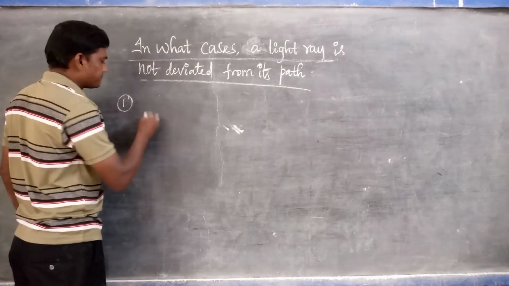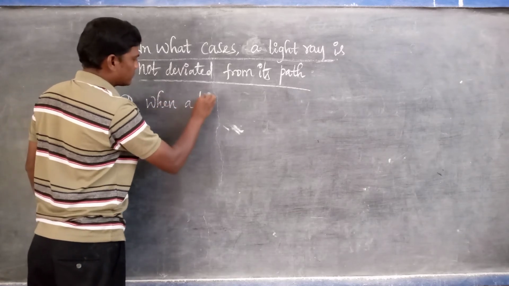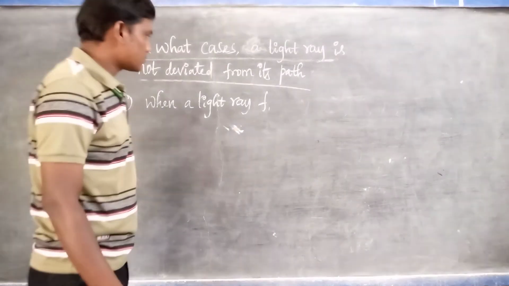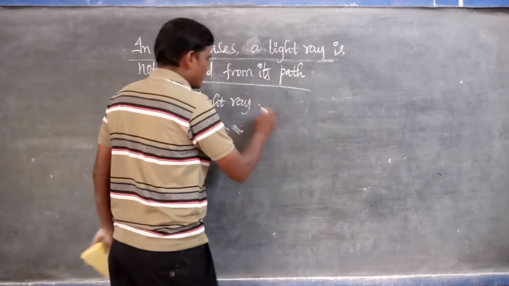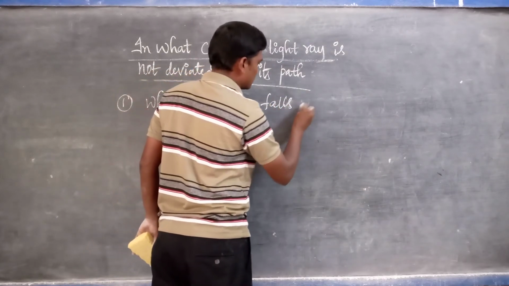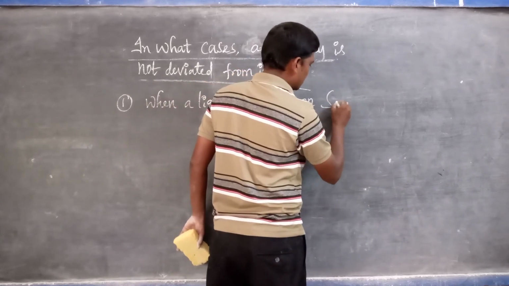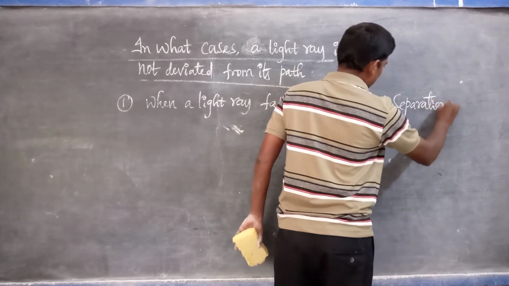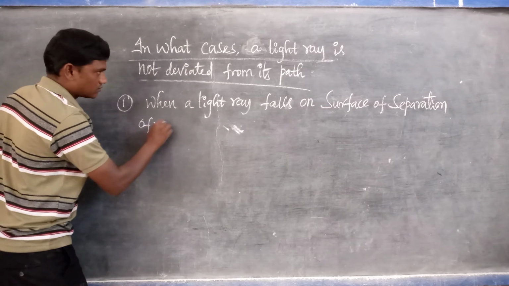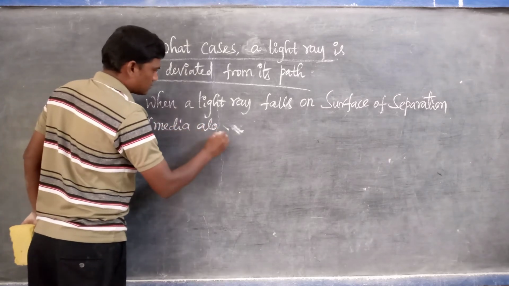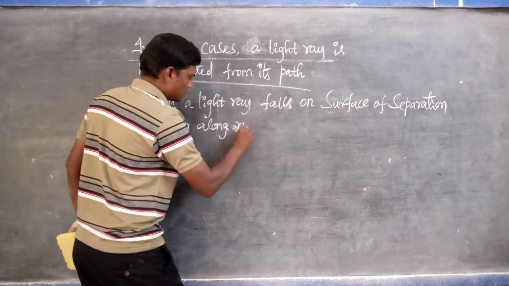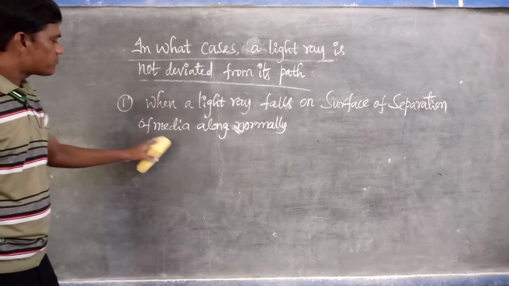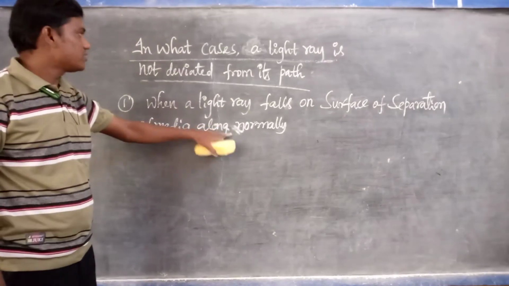The first thing is, when a light ray falls on the surface of separation of two media along the normal, during this condition light is undeviated.